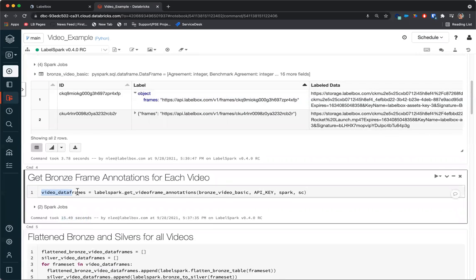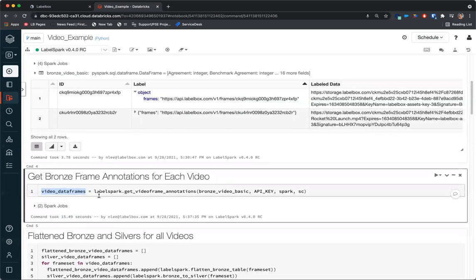But now I have this video data frames object, which is just an array of Spark data frames, and each Spark data frame includes the frame by frame annotations for each video.